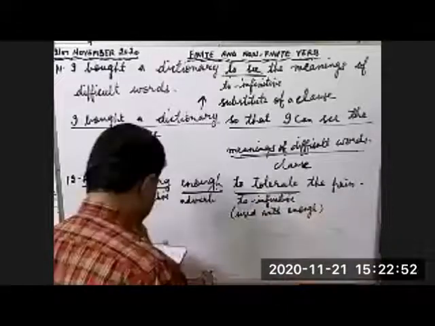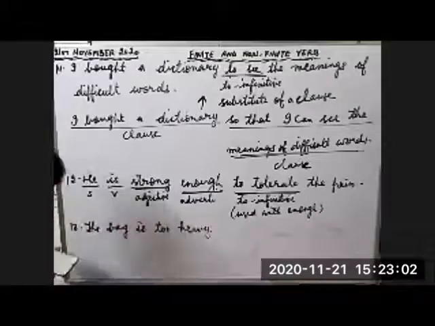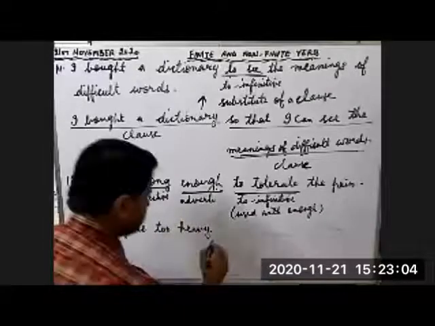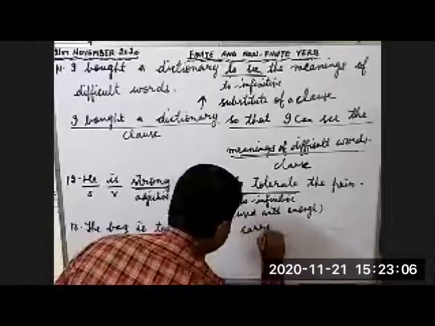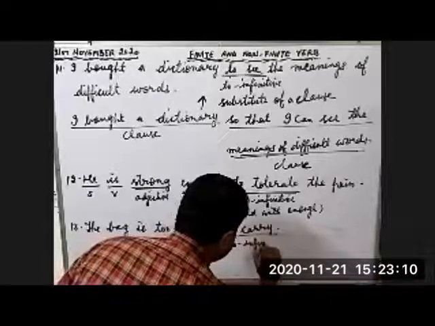Now, last example. The bag is too heavy to carry. Now, what is to carry? To carry is to infinitive.